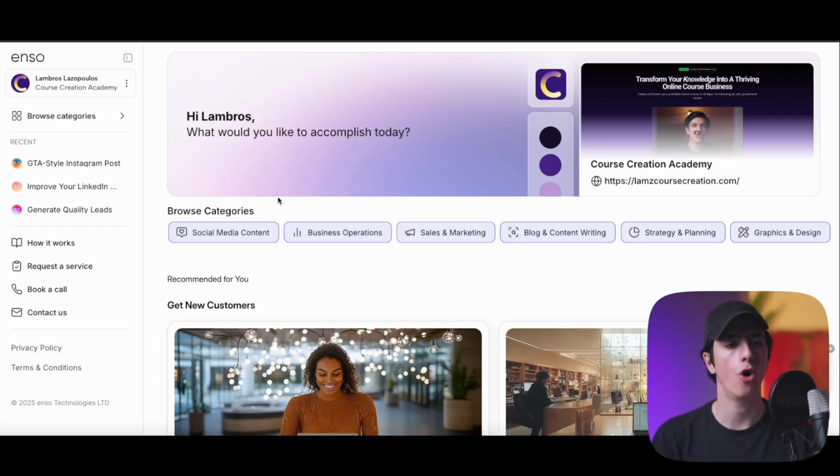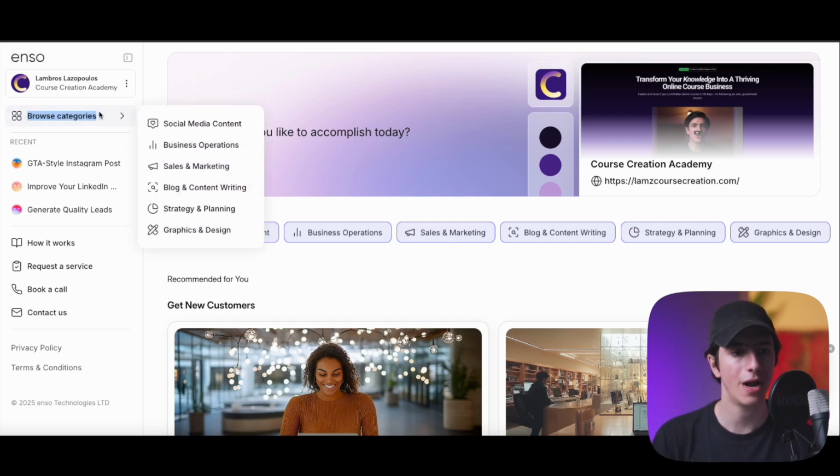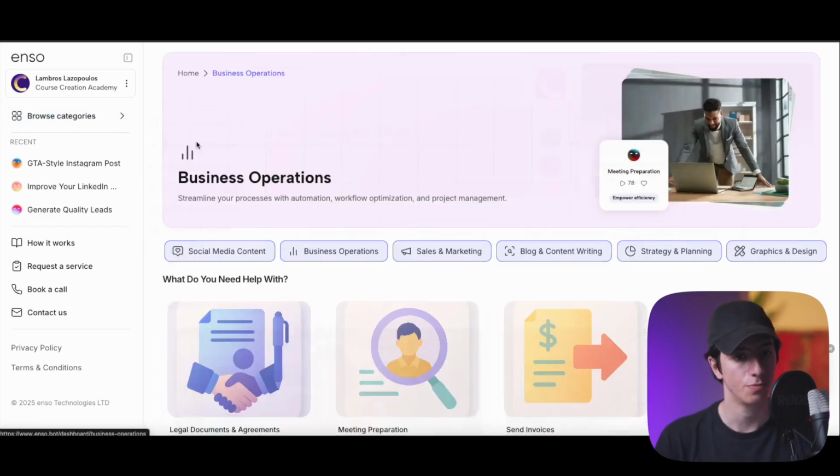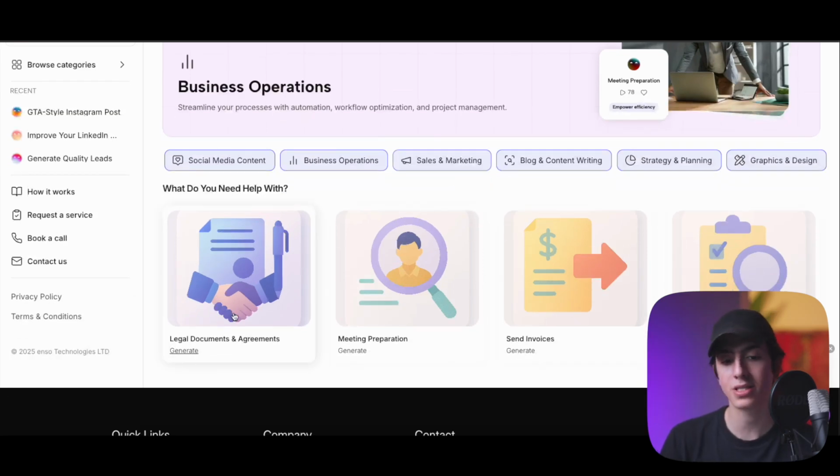So we're here in the homepage of Enso, and of course, we're going to be browsing categories and clicking on business operations now that we're done with social media content. So in BizOps, pretty much what you can automate and you can leverage these AI agents pretty much to write legal documents and agreements, prepare for meetings, which is my favorite, again, feature of Enso, send invoices and vendor research.